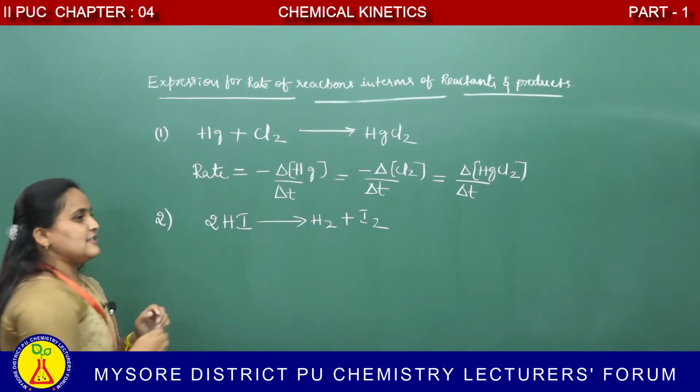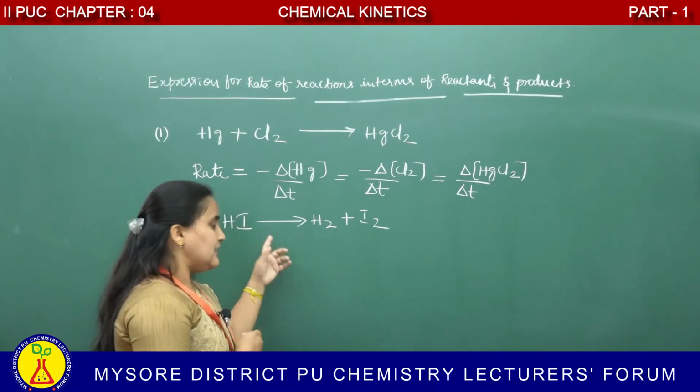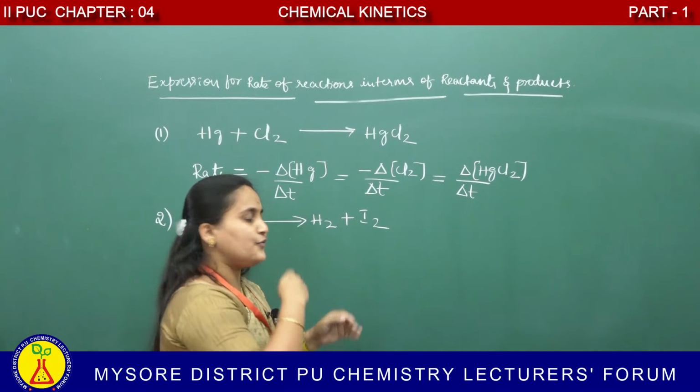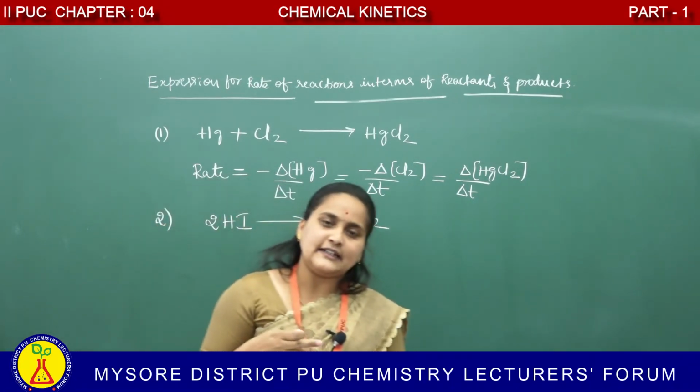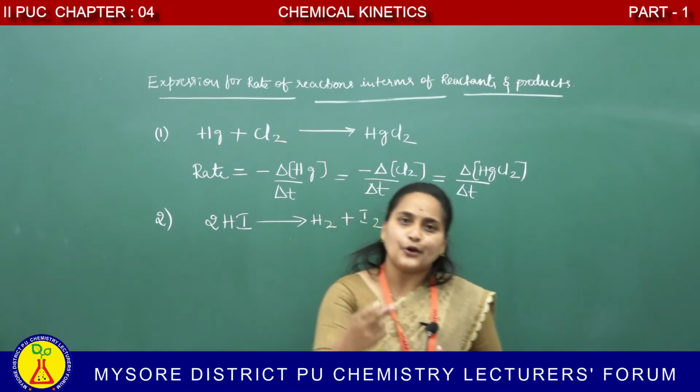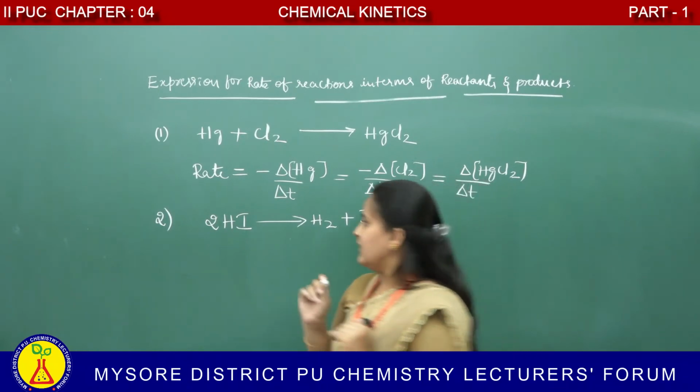In such cases, to have the same value for the rate of reaction, the rate of disappearance of reactant and the rate of appearance of product is divided by their respective stoichiometric coefficient.